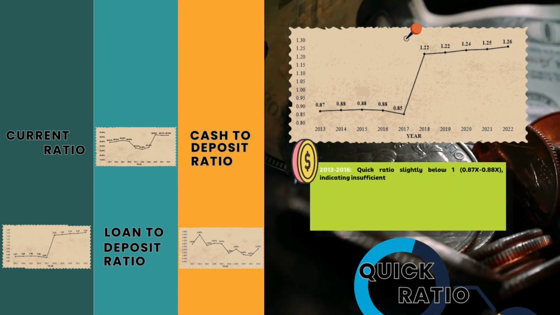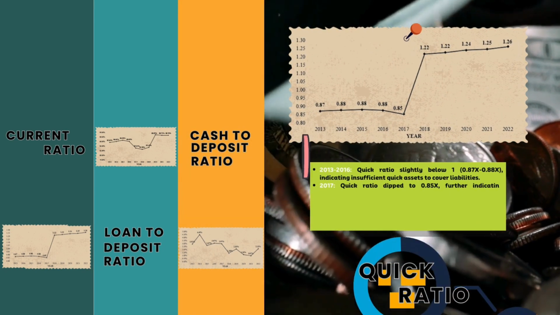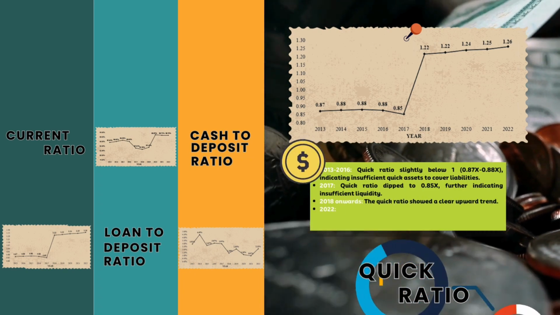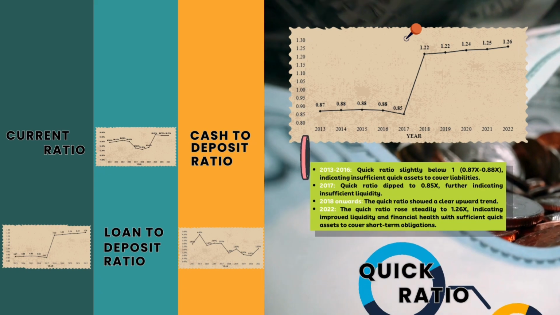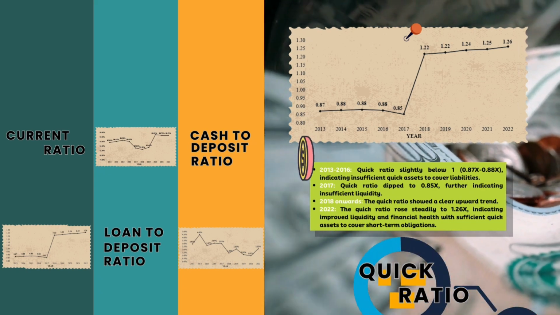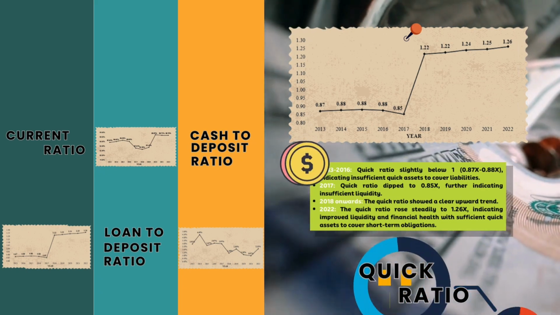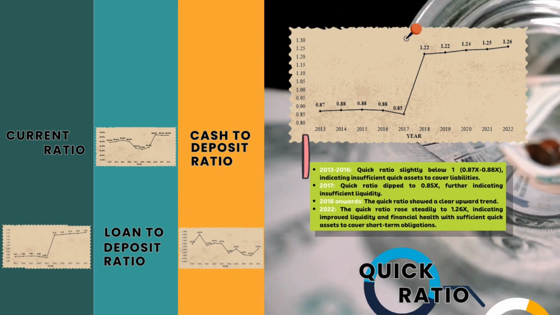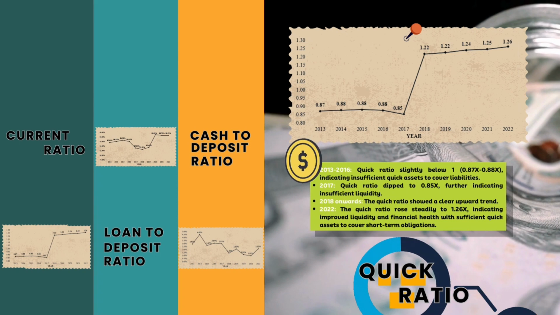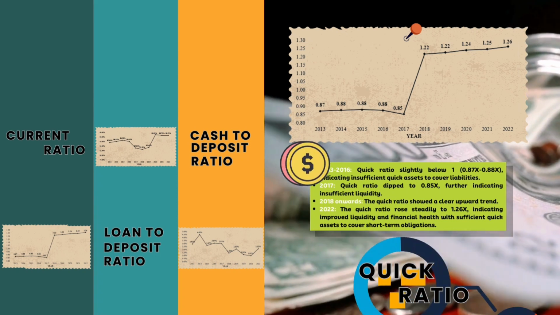Bank Rakyat's quick ratio was slightly below 1 from 2013 to 2016, indicating insufficient quick assets. It dipped to 0.85 times in 2017 but improved steadily from 2018 to 2022, reaching 1.26 times. This shows better liquidity and financial health, with the bank having enough quick assets to cover its short-term obligations in recent years.